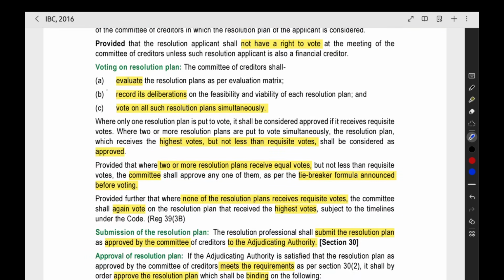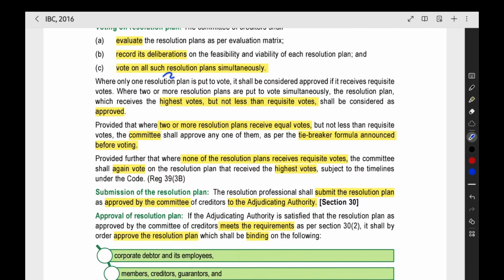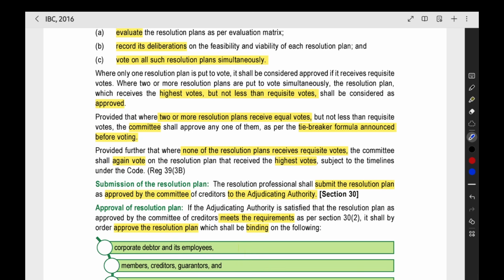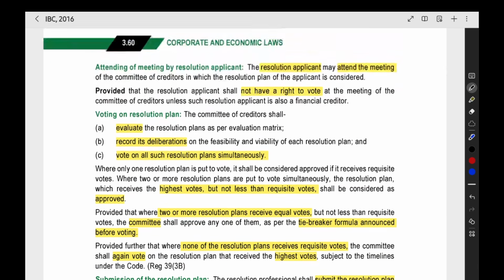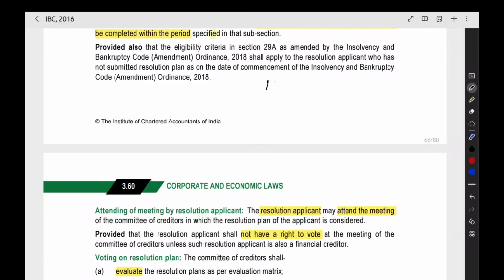Then the committee of creditors will evaluate the plan. They will record the deliberations, all the discussions that happened, in the minutes of the meeting. Then they will vote on all such plans simultaneously. At the same time, for all the plans, they will give the vote. Then the plan which receives the highest vote will be selected. So if you are giving 3 plans, plan 1, 2, 3, for example, plan 1 gets 75% vote, plan 2 gets 60% vote, plan 3 gets some 70% vote. Then the highest percentage, plan 1, will be selected.